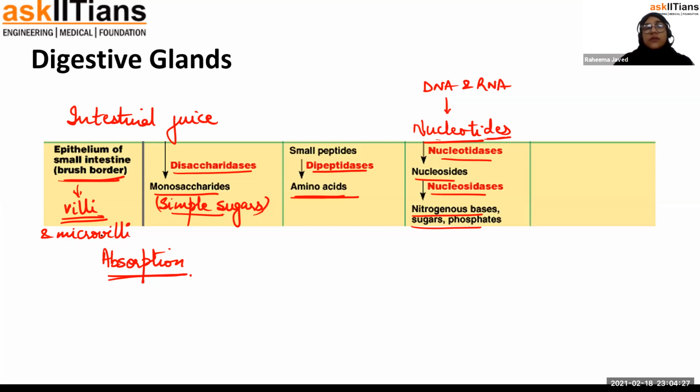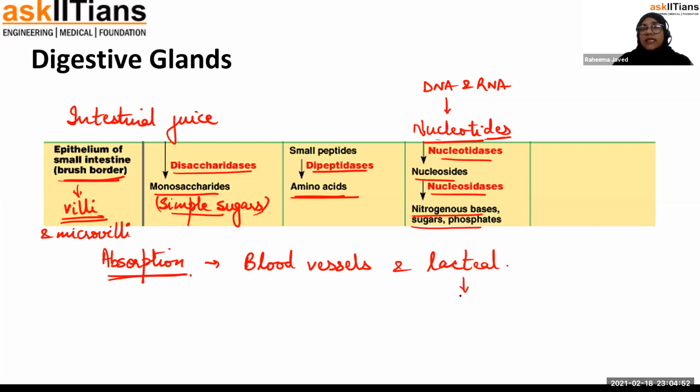So just beneath the microvilli, there are blood vessels, and there is a lymph vessel which is known as lacteal. There are millions of villi and microvilli, and beneath these millions of villi there will be millions of blood vessels and millions of lacteals.